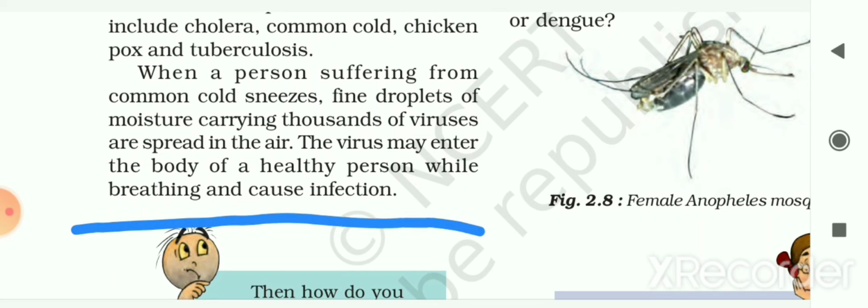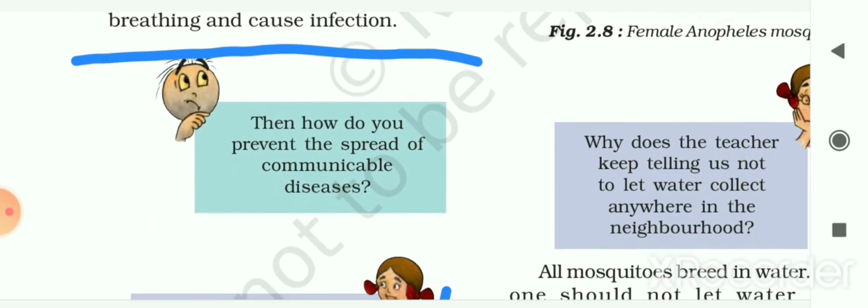When a person suffering from common cold sneezes, fine droplets, that means small droplets of moisture carrying thousands of viruses, are sprayed in the air. The virus may enter the body of a healthy person while breathing, and this will cause infection in the healthy person.